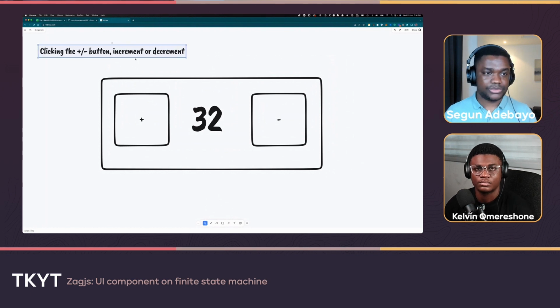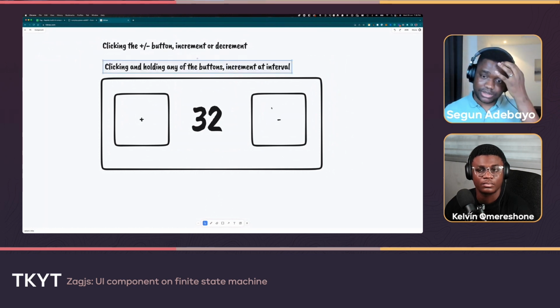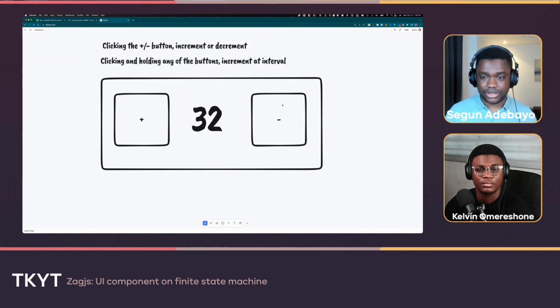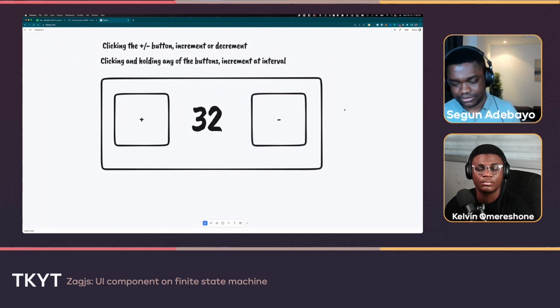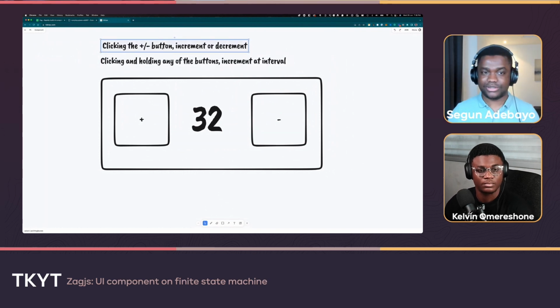Yep, that's one. And then the second one is clicking and holding any of the buttons increments at an interval, right? So instead of just clicking one time, if I click and leave my mouse on that, it should auto-increment the value. Right, so this is just making it a little bit more